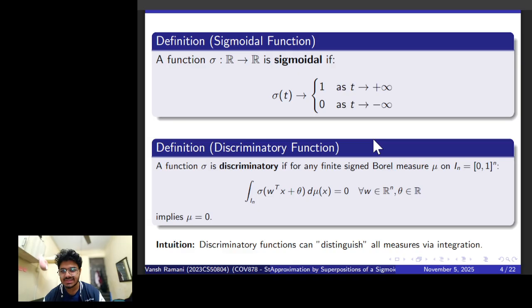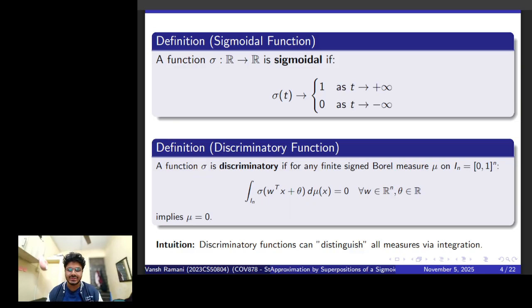And I say that sigma is discriminatory if, so there are some terms that would need definitions, which would stretch this a lot, but I'd like to give a broad definition. You say that if you take any finite signed Borel measure mu on a unit hypercube, I'll try to define what that means.